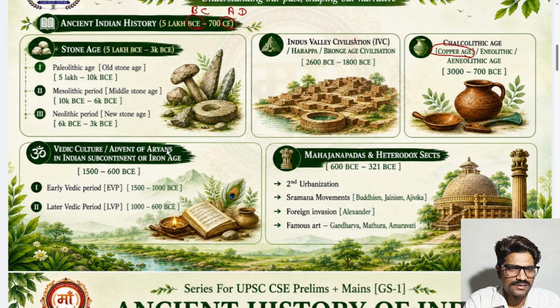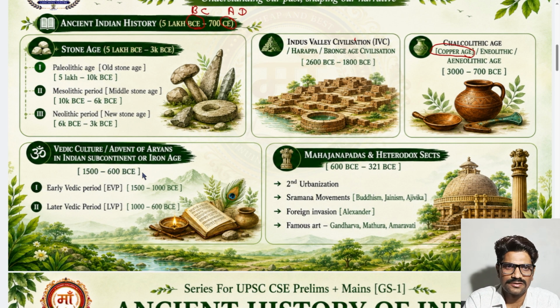Somebody is telling they are Central Asian people. Somebody is telling they are European. Somebody is telling they came from Russia. So like this, but there is no clear-cut evidence. But of course they came, and during this time period, 1500 to 600 BC, actually they were nomadic